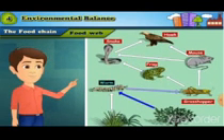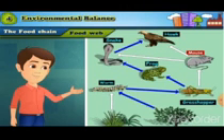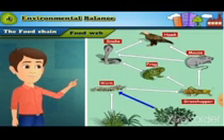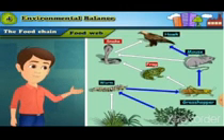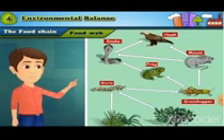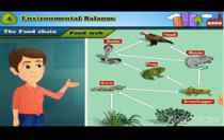Plant, worm, grasshopper, frog, snake, hawk. Plant, worm, grasshopper, mouse, hawk. Plant, worm, grasshopper, mouse, snake. Oh, very good.